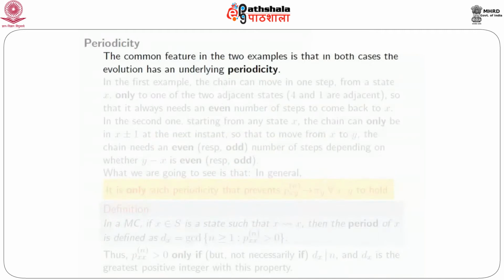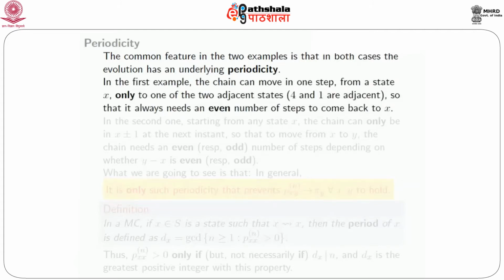Now what is it that is happening in these 2 examples? Why did we look at them? If you think about them closely, you will see that the common feature is that in both cases the evolution has an underlying periodicity. Let me explain what that means. In the first example, the chain can move from any state x only to one of the other 2 states in the next step, so it always needs an even number of steps to come back to x. That's what I mean by a certain underlying periodicity.